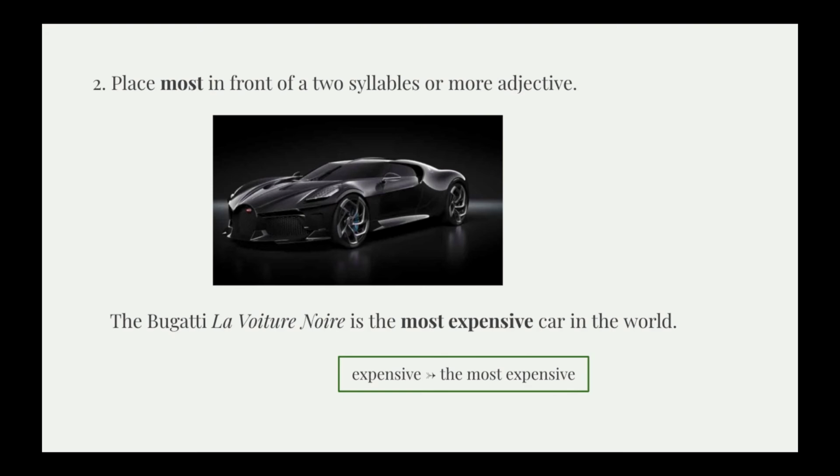But what if we have a two-syllable adjective that doesn't end in y, or if we have three or more syllable adjectives? What we're going to do, we're going to add the word most before the adjective. So take a look at this beautiful car. This is the Bugatti La Voiture Noire. The name is French. So this car is the most expensive car in the world.